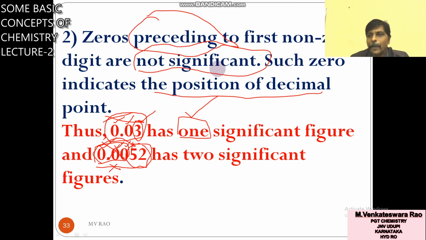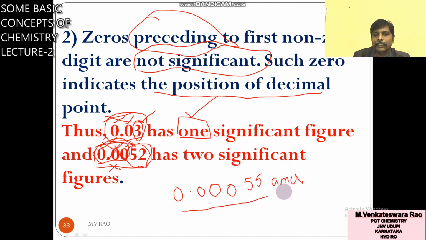What is the first rule? All non-zero digits are significant. Here, zeros preceding the first non-zero digit are not significant. One more example: 0.00055 AMU. Actually it is the mass of the electron, which will come in the next chapter.